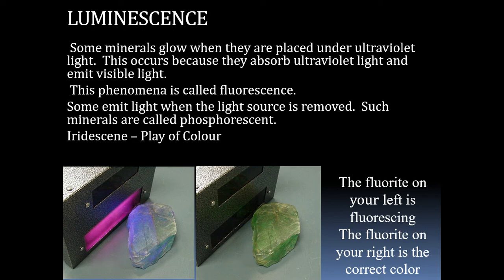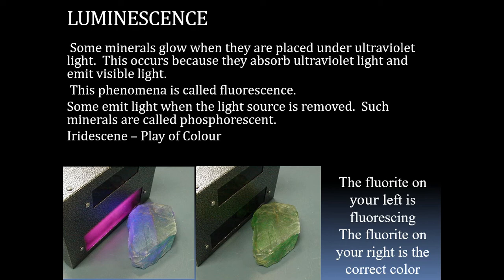Some minerals, when you rotate the mineral or change the direction of looking, will give you different colors. That phenomenon, when the mineral shows different colors if you see it in different directions, is called iridescence. It is also called play of color, because when you change the direction of looking at the mineral, it shows different colors. Example is opal. When you change the looking direction to that particular mineral, it will show different colors.